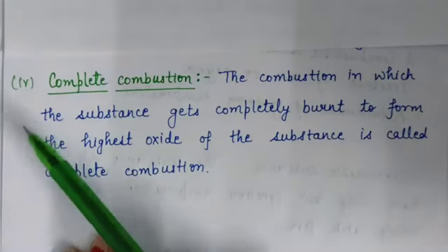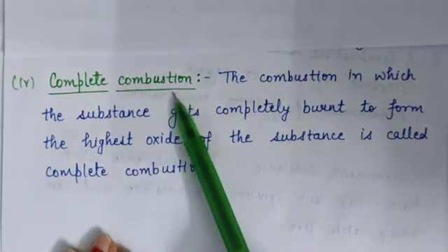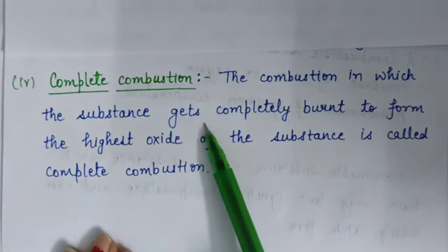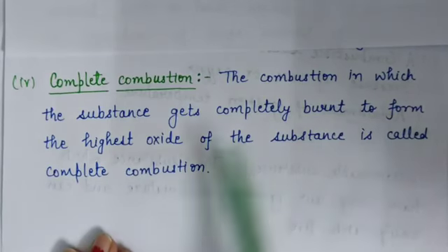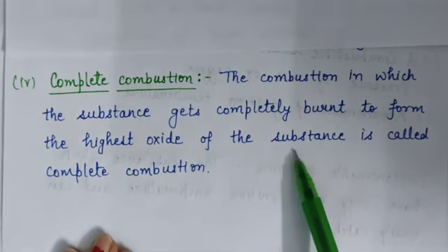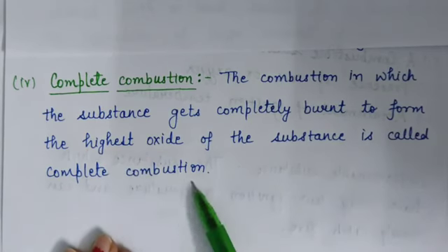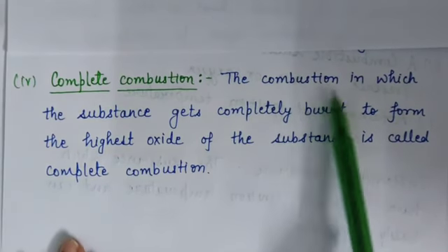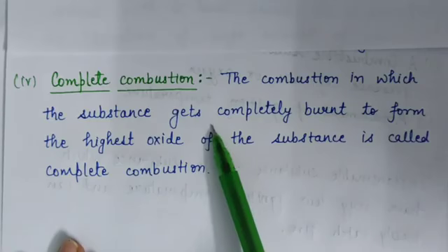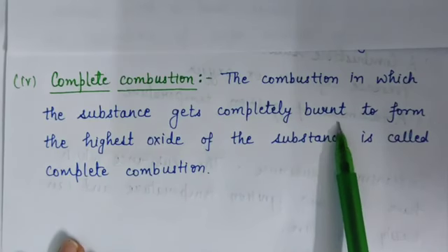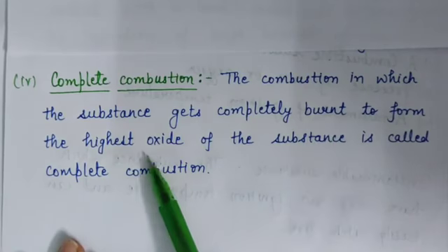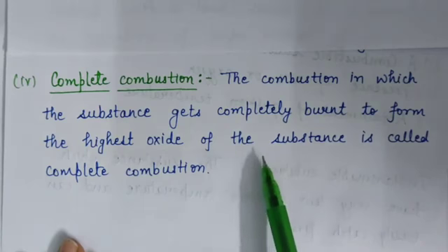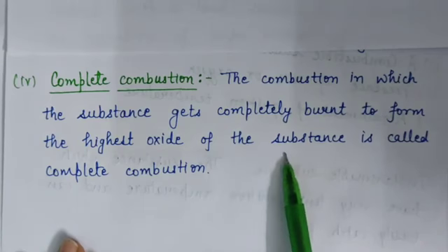Now, the next type of combustion is complete combustion. The combustion in which the substance gets completely burnt to form the highest oxide of the substance is called complete combustion. It means the combustion in which the substance gets completely burned, and on burning it will produce the highest oxide of the substance. Means it will produce carbon dioxide, okay, heat and light.